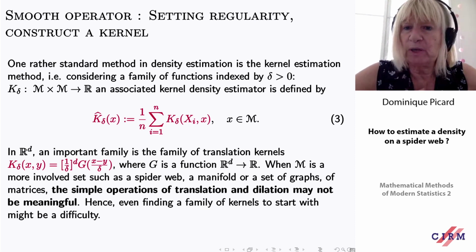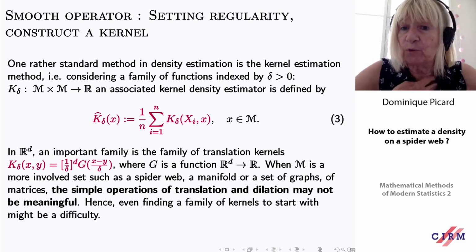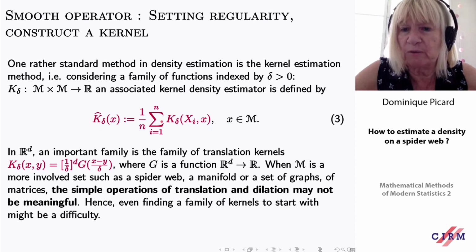If we look at the standard method in density estimation, in R^d or in R, generally we build an estimator of this form, with a kernel K indexed by D of Xi and X.